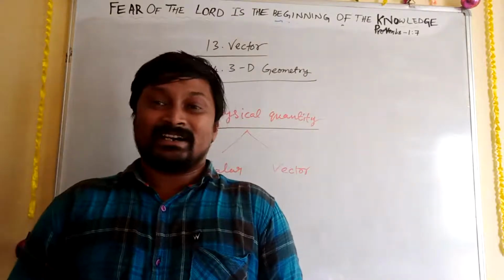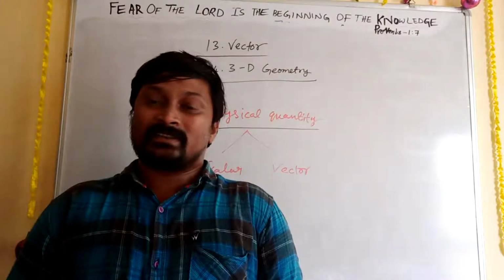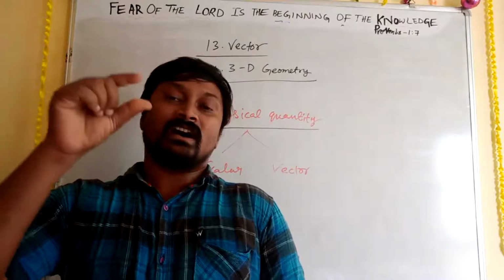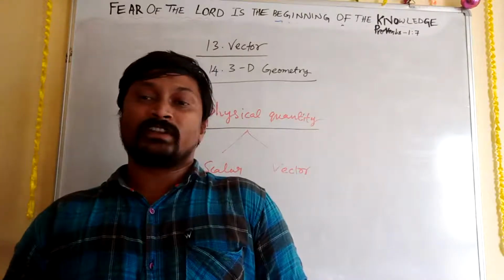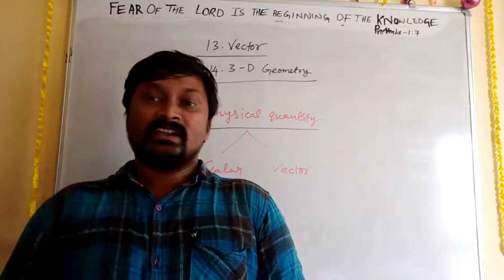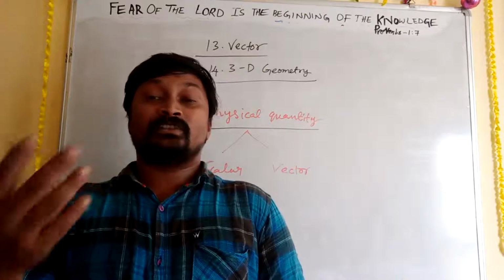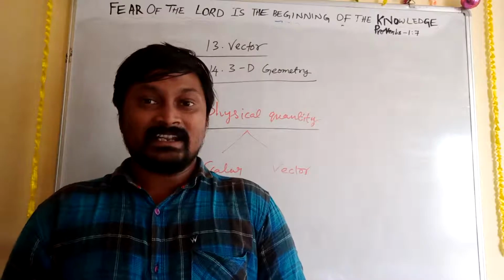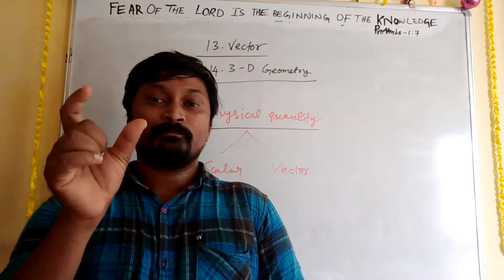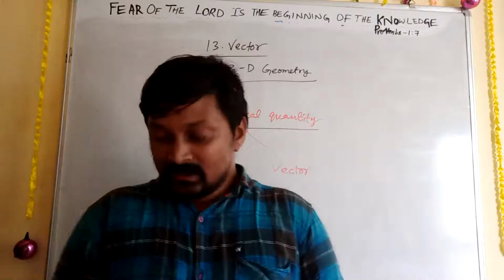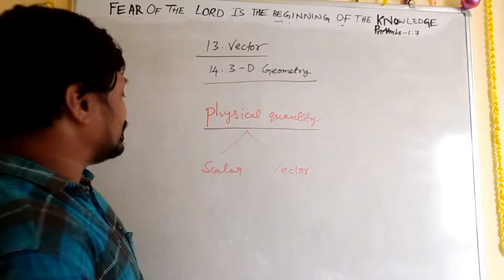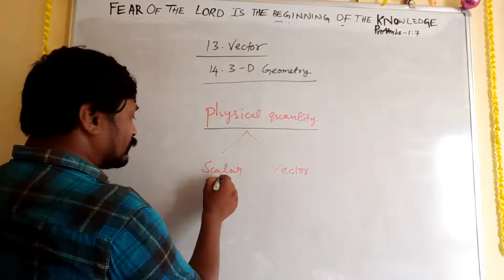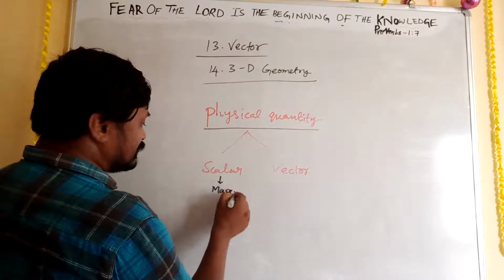Very good. So now you have understood that if I ask you all what your height is, you say it in some certain centimeters, or maybe 5 feet 4 inches, 5 feet 7 inches, 5 feet 1 inch, 5 feet 2 inches, like that. The meaning of that is that it has only magnitude. Okay, so magnitude is there. So a scalar quantity has only magnitude.